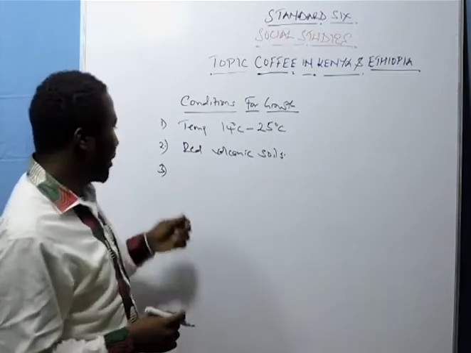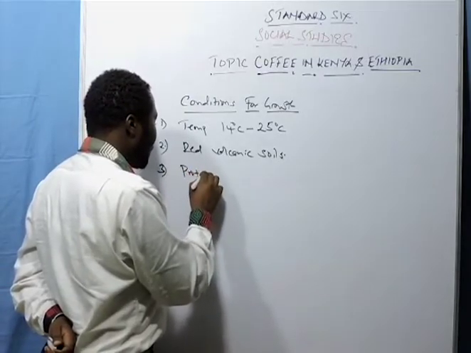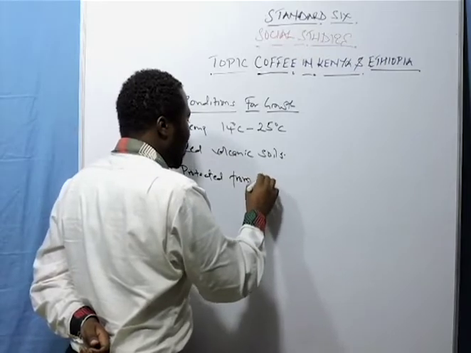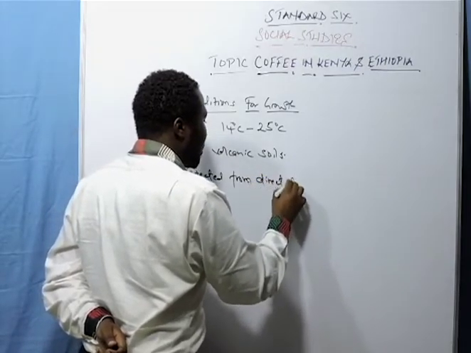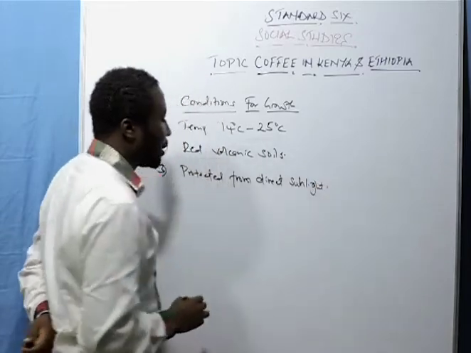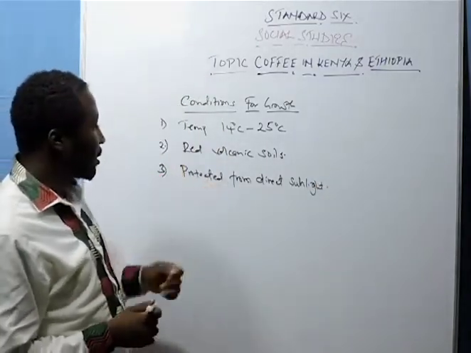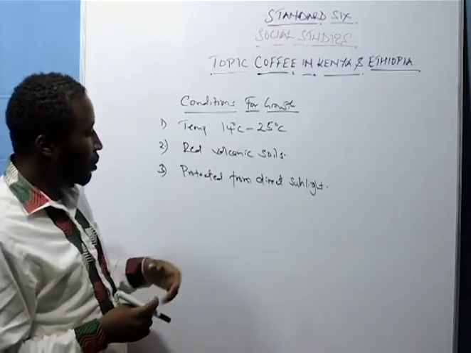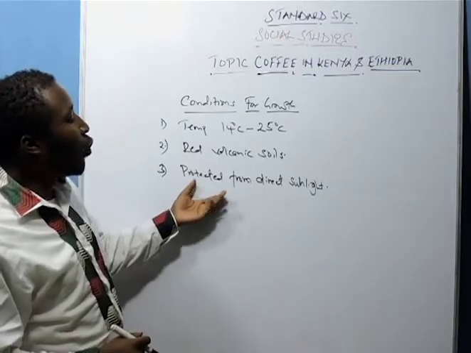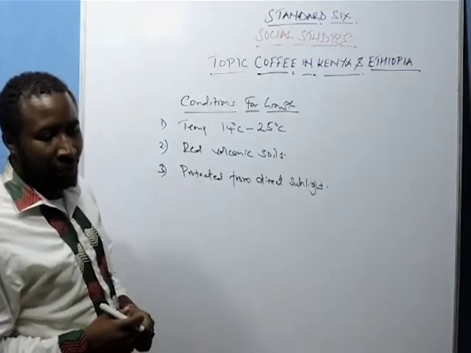Now, number three, it should be protected from direct sunlight. So these plants should be protected from the direct sunlight for their growth. So it grows in areas of cold regions. Cool and wet areas is where this plant does very well.